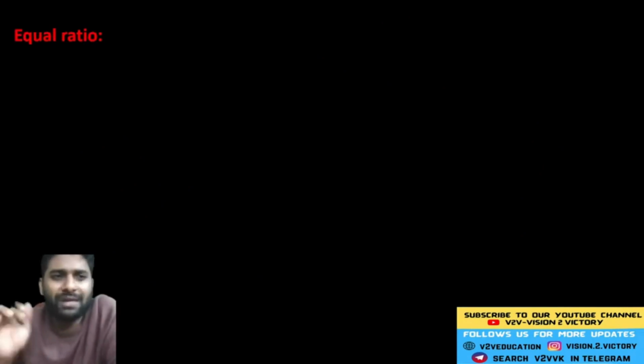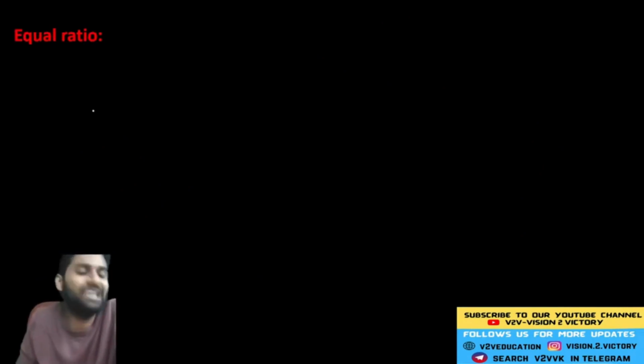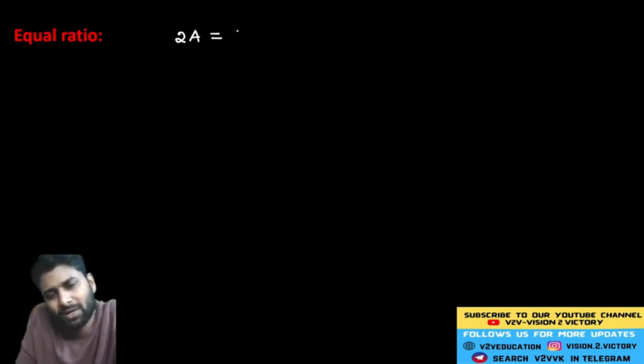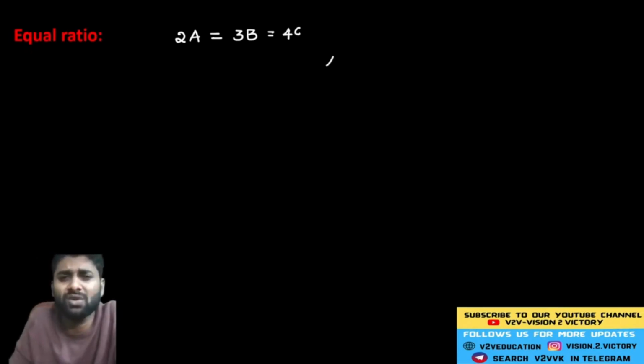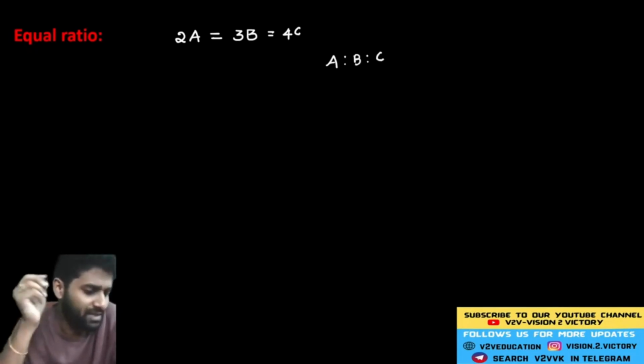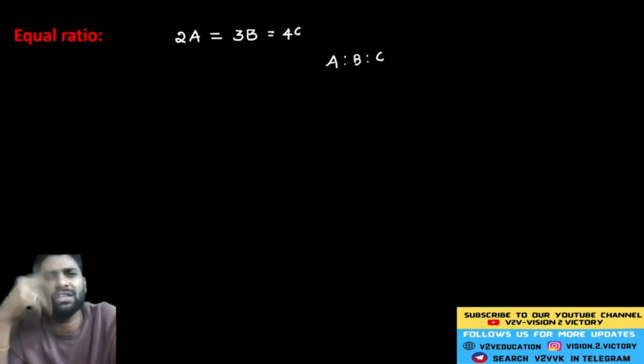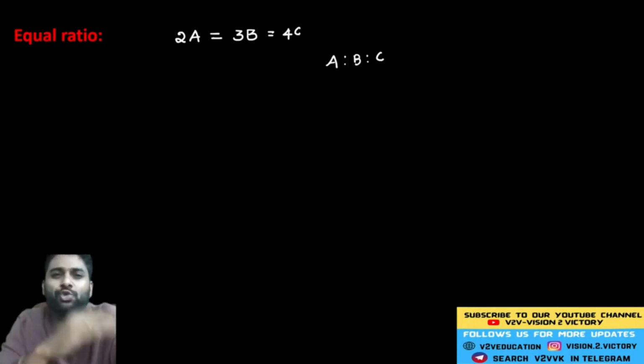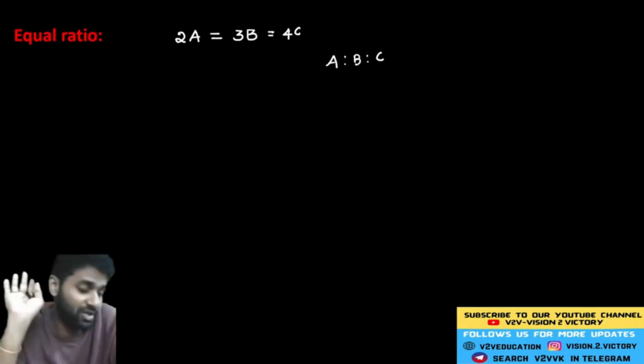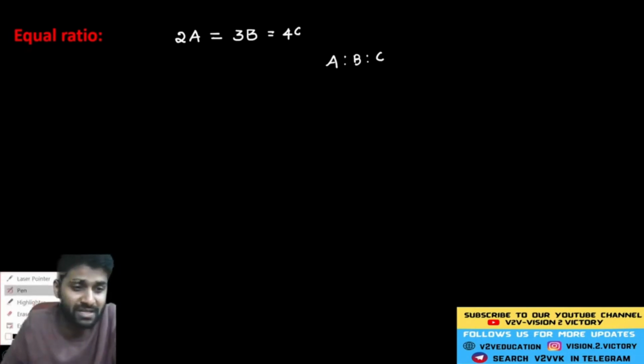There is one more important calculation in the ratios concept, that is equal ratio. So what is the meaning of equal ratio? Let me take an example to understand this concept. If 2 times the A share is exactly equal to 3 times the B share is exactly equal to 4 times the C share, what is the ratio of A is to B is to C? In this question, most students think that the ABC ratio is 2, 3, 4. That is absolutely wrong. Let me tell you the procedure here. Why is it wrong?